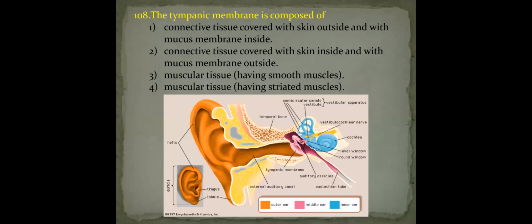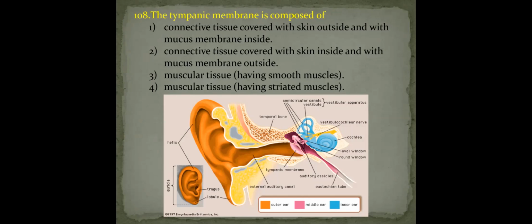Next question. The tympanic membrane is composed of. The tympanic membrane separates the external ear from the middle ear. The tympanic membrane, also called the eardrum, is made up of fibrous connective tissue and covered by skin on the outer side and mucous membrane on the inner side.